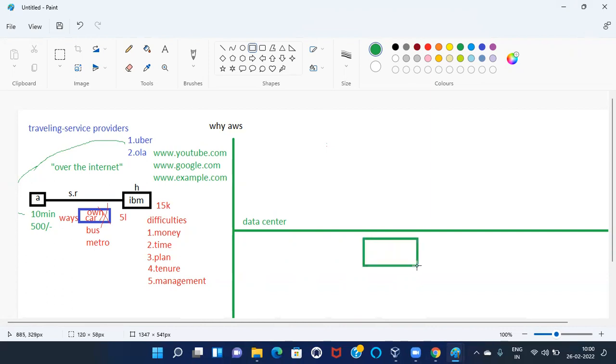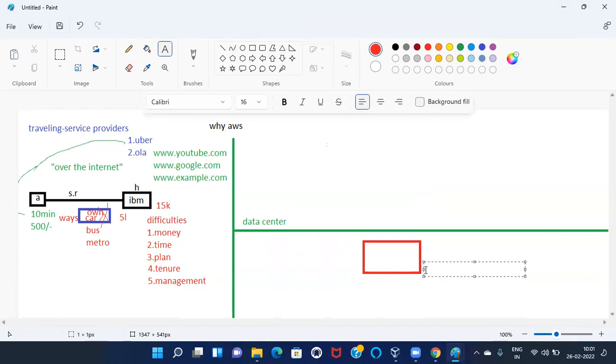So here I need to buy hardware devices. This is equal to your desktop, your CPU. Try to understand. So instead of example.com, to understand in a better way, I want to go for IRCTC. This is my physical device. I have bought it, and the cost of this device is what? 10 lakh rupees. This is your CPU. The cost is 10 lakhs.